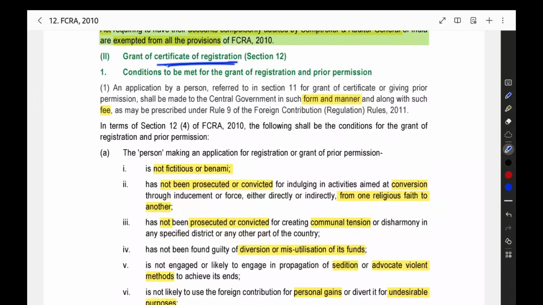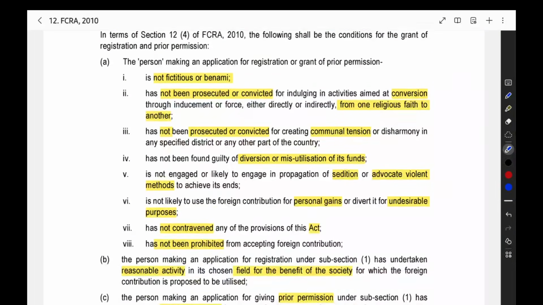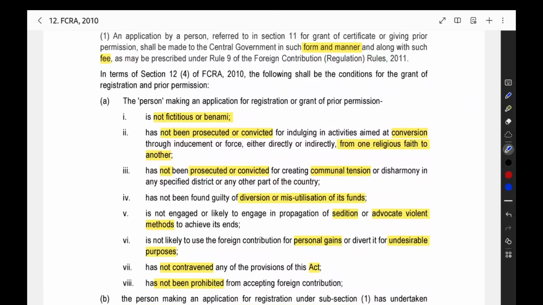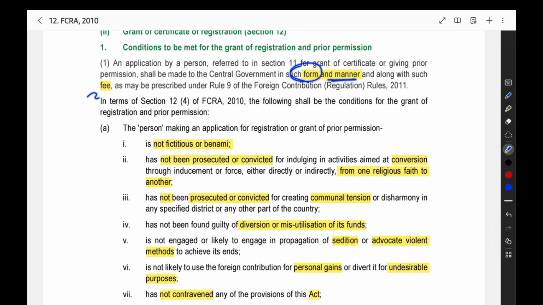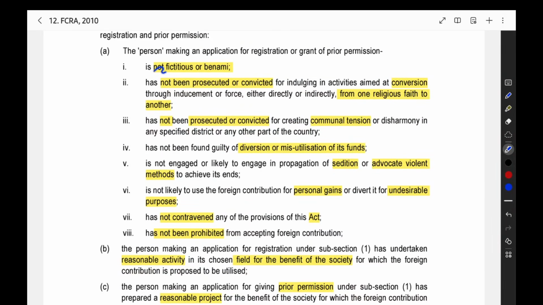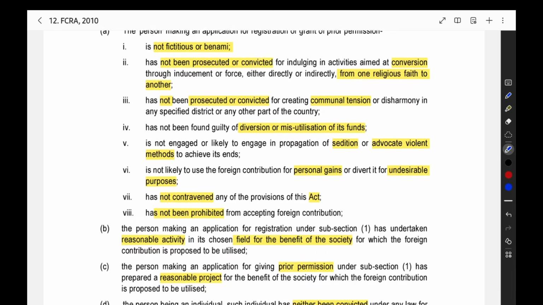Then grant of certificate of registration. What are all the conditions? The person who is making an application should make it in such form, such manner, and pay the fees. Then you should not be fictitious, not be benami. You should be a principal. You should not be working like a benami agent for some other person. That should not be there.